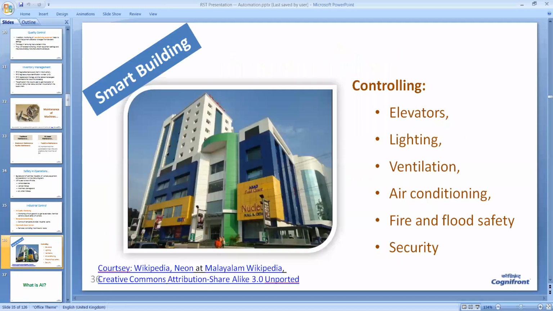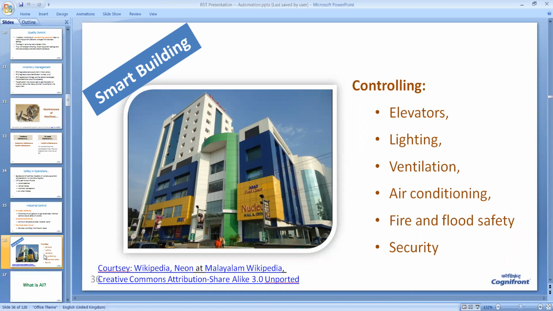And ultimately, about the smart building, like our city center mall, there are big structures like this in various cities in the country. The automation involves controlling elevators, lighting of the building, ventilation, air conditioning, fire and flood safety, and security. So all this is done automatically with the help of IoT.